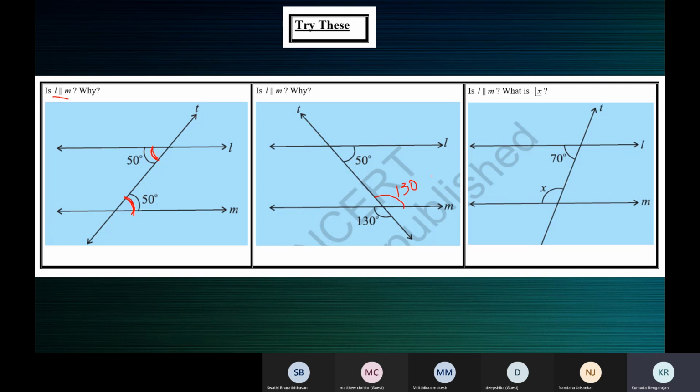Now you must say a transversal T intersects two lines L and M such that a pair of co-interior angles are equal. All vertically opposite angles are equal, ma'am.